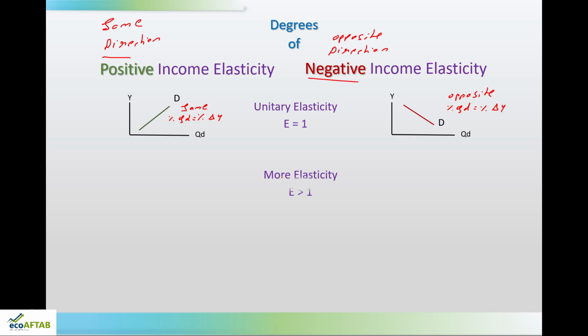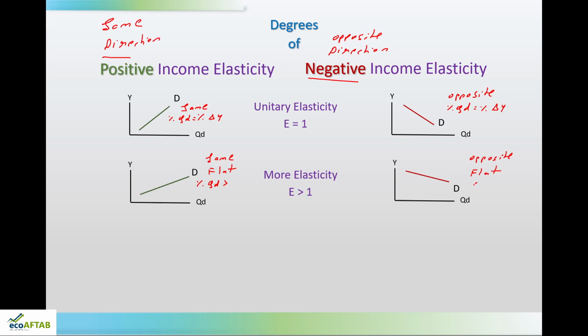The next is more elastic demand, where the elasticity value is more than 1. So, these are the diagrams. Again here you can see both the variables are moving in the same direction. The demand curve is more flat, and here percentage change in quantity demanded is more than percentage change in income. Similarly, here they are moving in the opposite direction. Here also the demand curve is more flat. Here also the percentage change in quantity demanded is more than the percentage change in income.